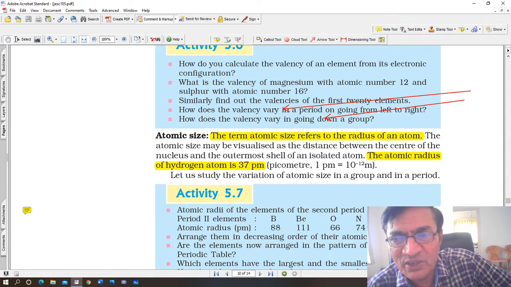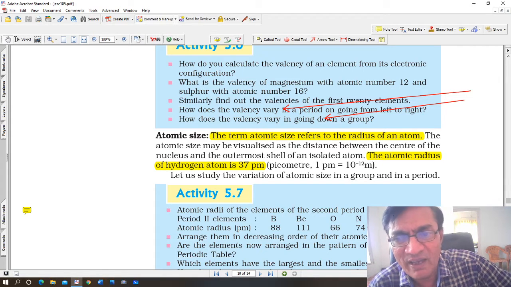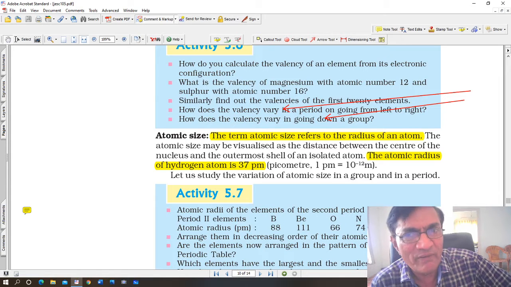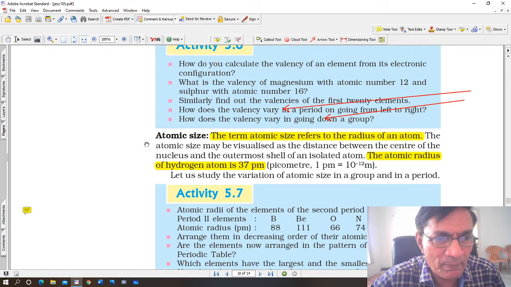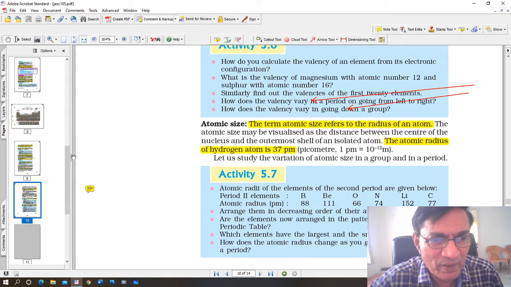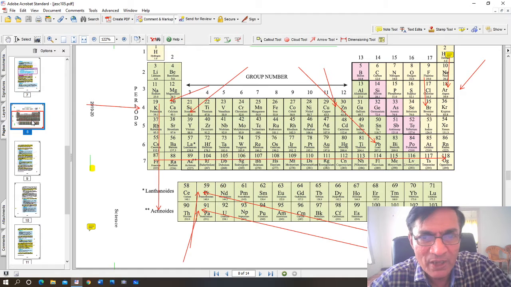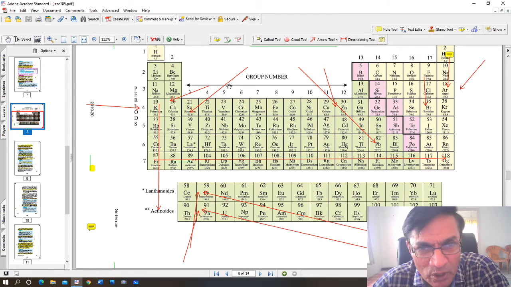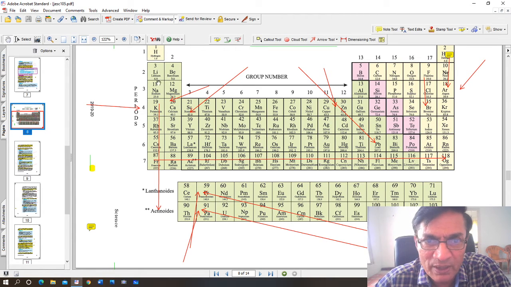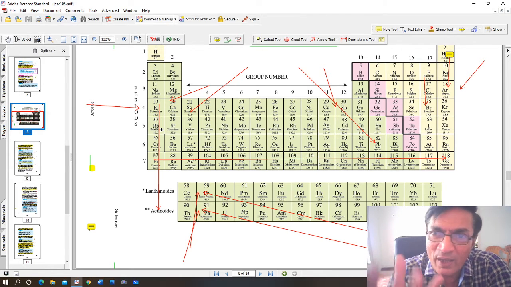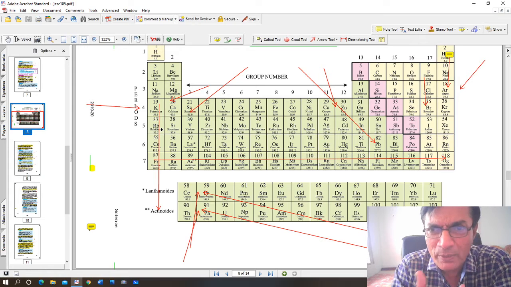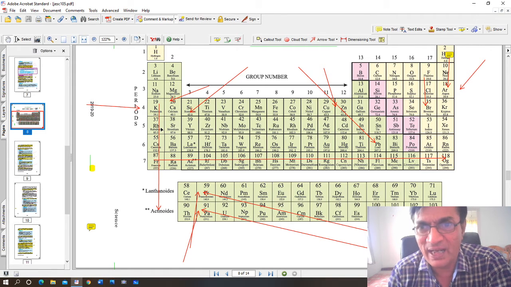Similarly, find out the valencies of the first 20 elements. How does the valency vary in a period on going from left to right? How does the valency vary in going down a group? When we go down a group, let's get back to the periodic table and we'll understand it better. You can see that when you go from hydrogen, lithium, sodium, potassium, rubidium, cesium, and so on, one orbit or one shell is added every time.